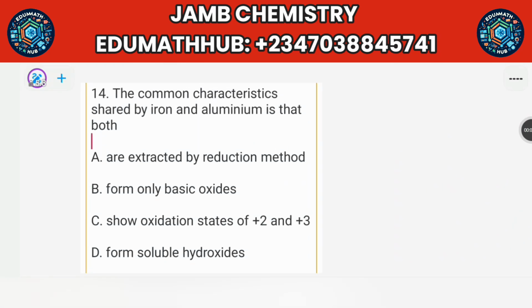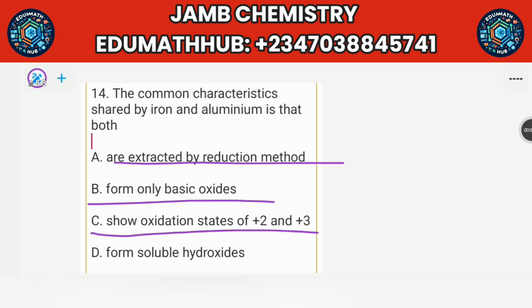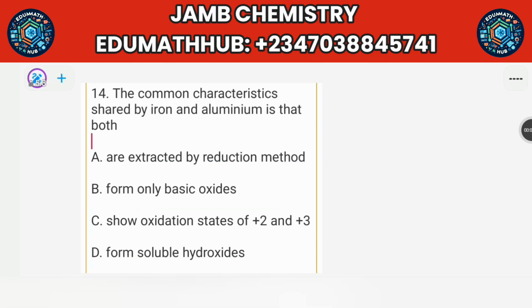So for number 14, the common characteristic shared by iron and aluminium is that both are extracted by reduction method, form basic oxides, show oxidation state of +2 and +3, and form soluble hydroxide. So let's just check the options one by one, starting from this part. The hydroxides of iron and aluminium are insoluble in water. So this option is wrong.